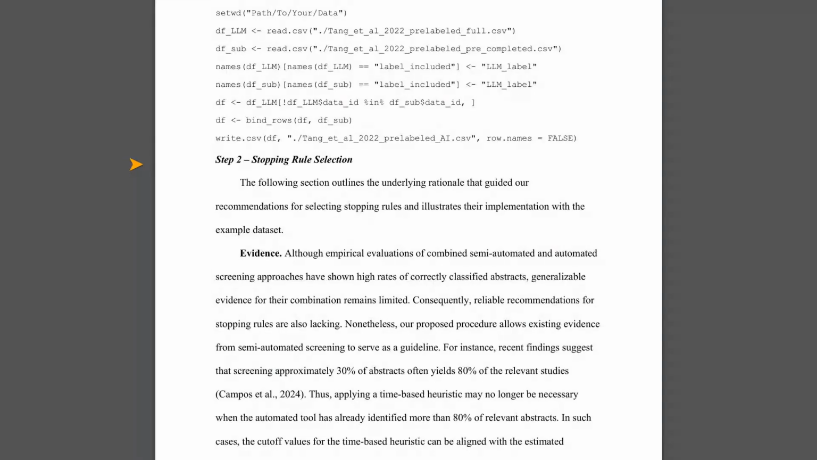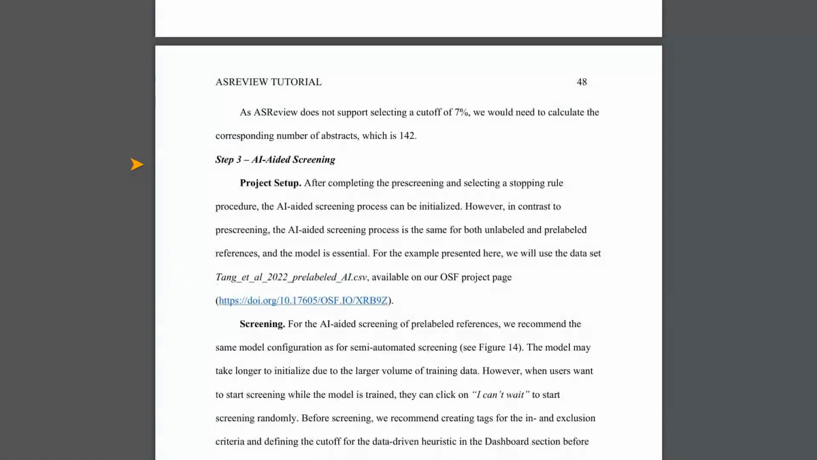So, what is the big takeaway here? ASReview, especially when used with these evidence-based strategies for stopping rules and model selection, can dramatically speed up the process of finding relevant research papers. It is all about working smarter, not harder. It allows researchers to get to the important findings faster without sacrificing the thoroughness needed for reliable systematic reviews.